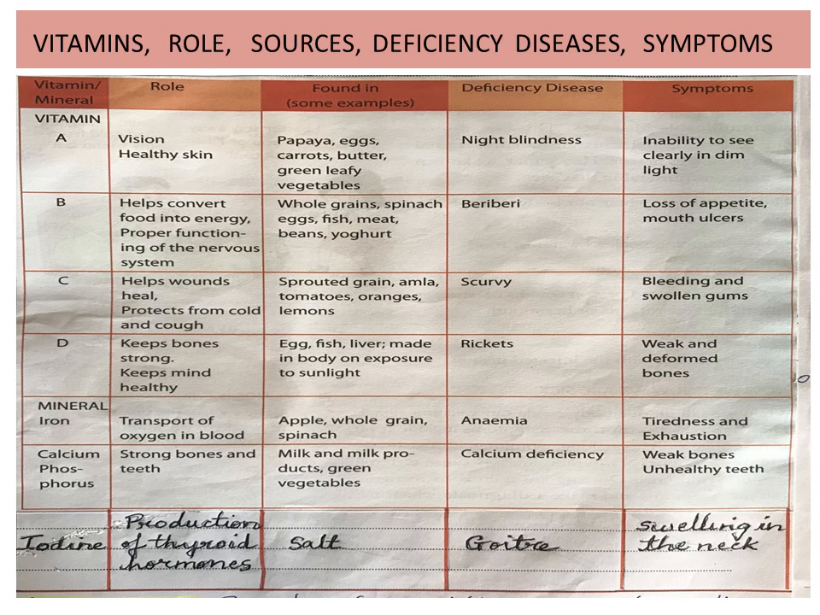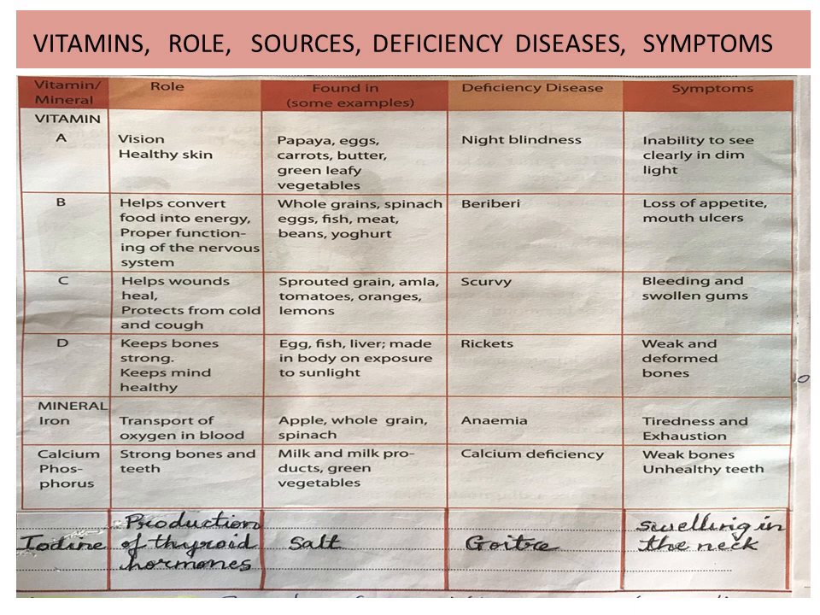Vitamin C: its function is to help wounds heal and to protect from cold and cough. It is found in sprouted grain, amla, tomatoes, oranges, and lemons. The deficiency of vitamin C causes scurvy. Its symptoms are bleeding and swollen gums.